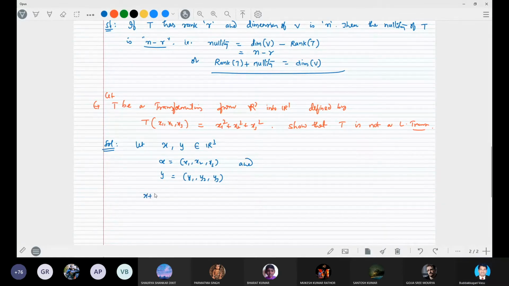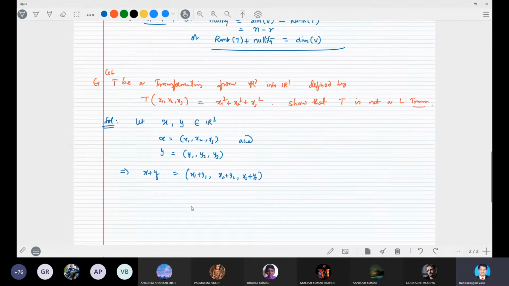Now we find x plus y. Because these two elements x, y belong to R3, which is a vector space, x plus y also belongs to it. So what is x plus y? x plus y is equal to (x1 plus y1, x2 plus y2, x3 plus y3).